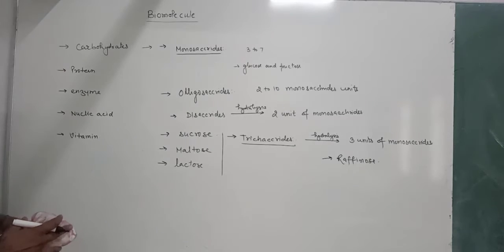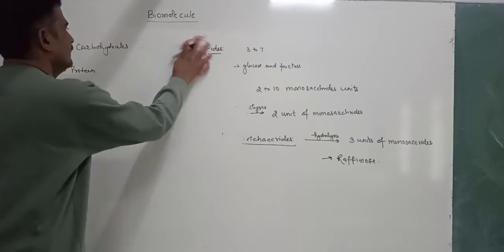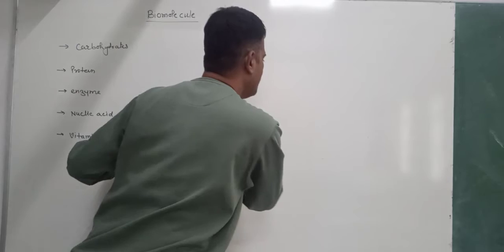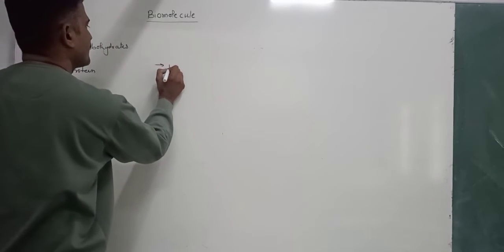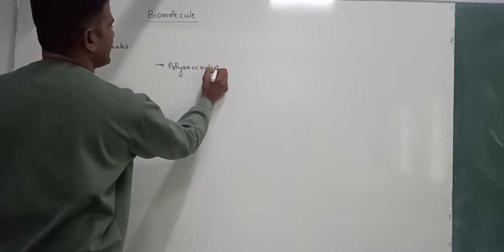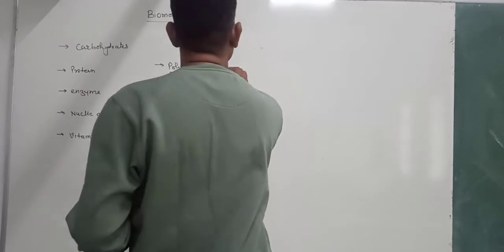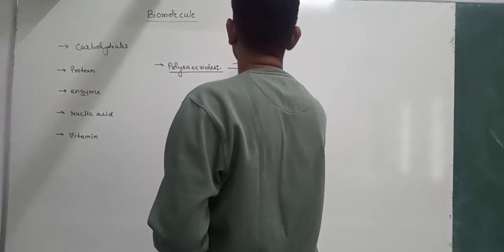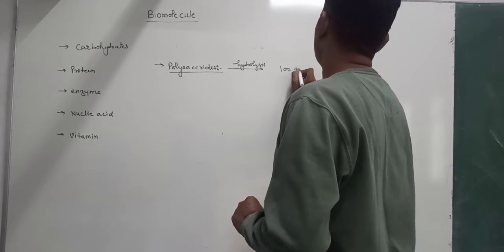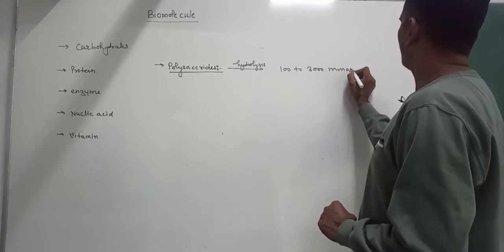Next type of carbohydrates on the basis of the number of hydrolyzed units, the third type, is the polysaccharides. What are polysaccharides? Polysaccharides are chemical substances which on hydrolysis give 100 to 3000 monosaccharide units.